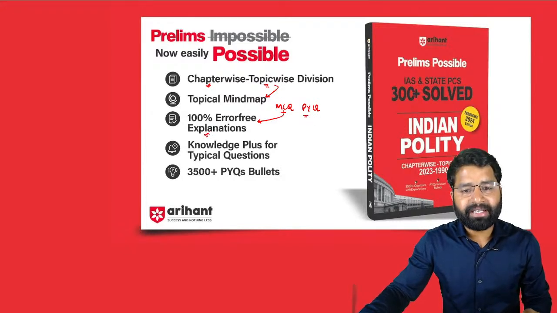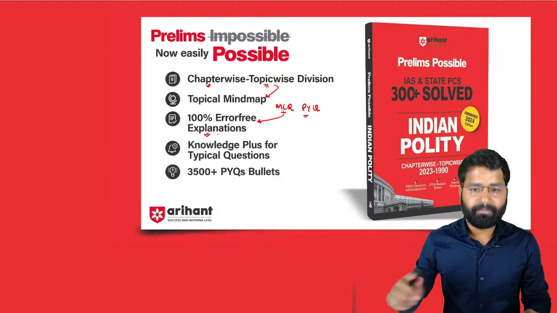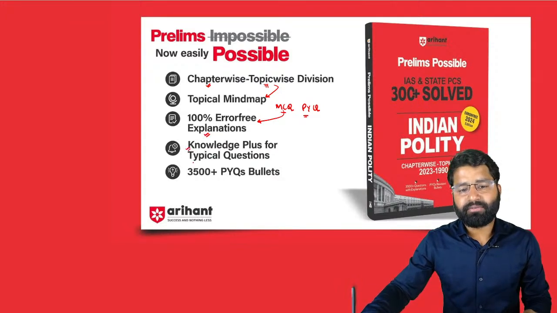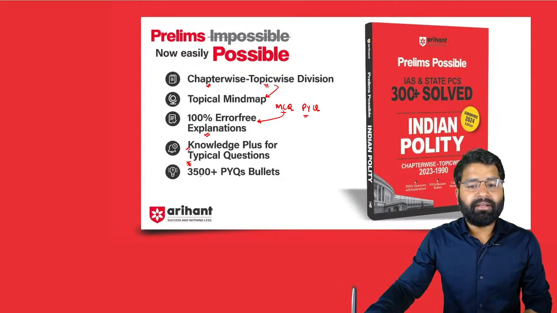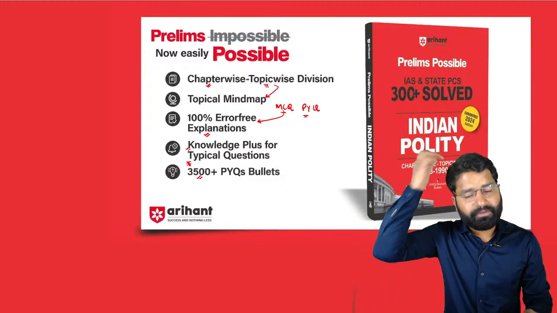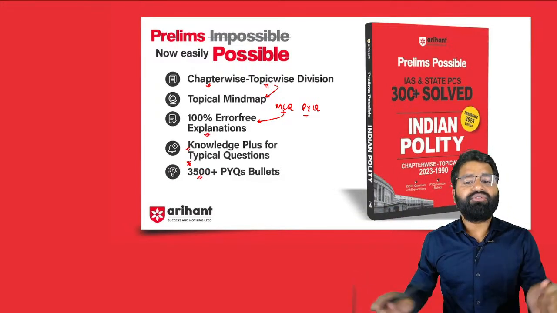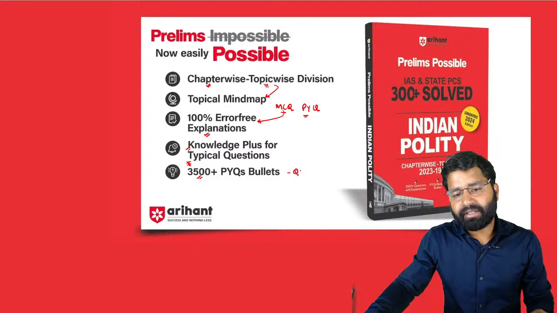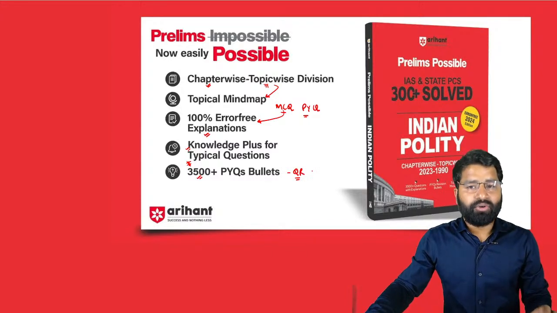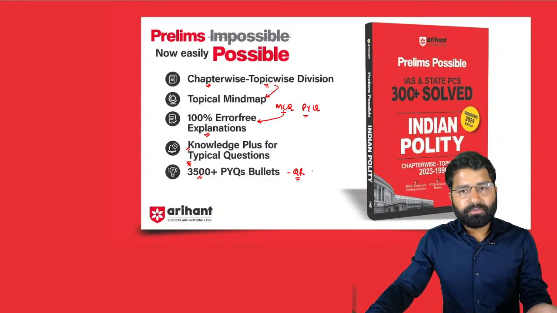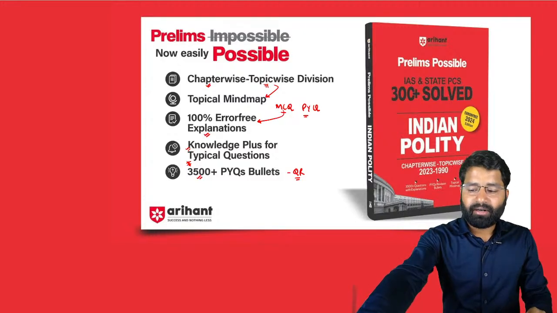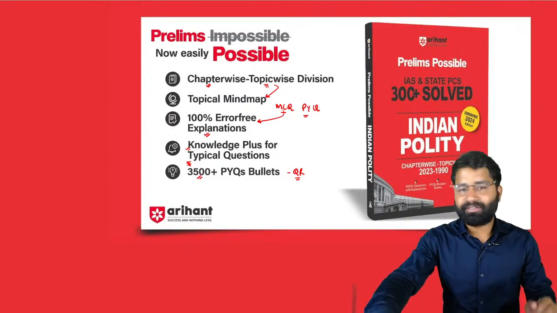There is a very great explanation for each and every question. Along with that, there is a knowledge plus for the typical questions, and there are 3500 plus previous year question bullets that are going to help you for quick revision. So this book is going to be important. Go with the book and enjoy the book for your successful journey.